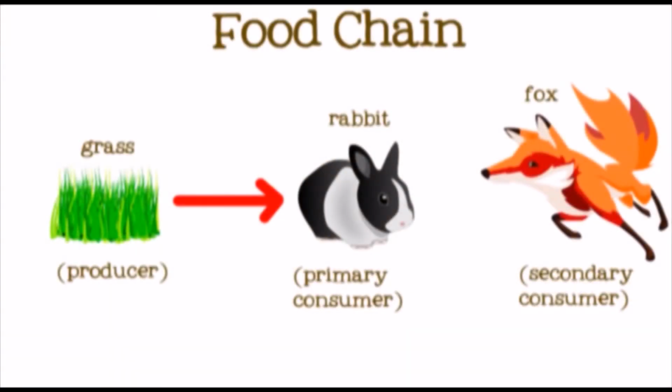When the fox eats the rabbit, part of the energy that the rabbit got from the grass is transferred to the fox. In this food chain, the rabbit eats the grass and the fox eats the rabbit. The energy from the sun that's captured by the grass is transferred to the rabbit and then transferred to the fox.